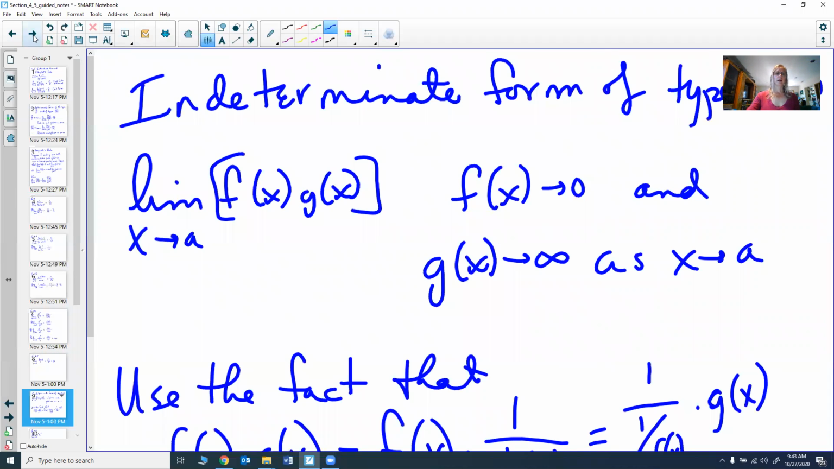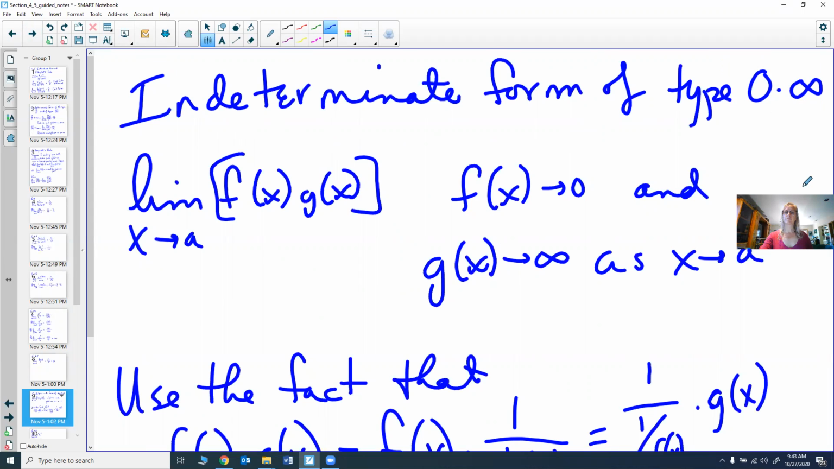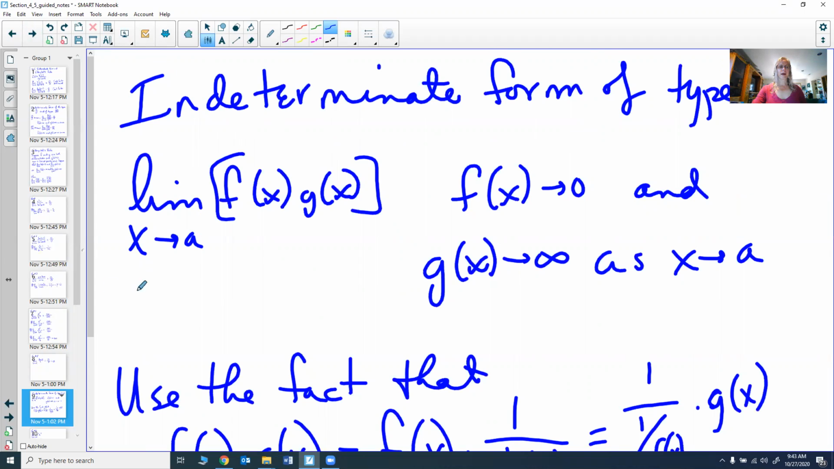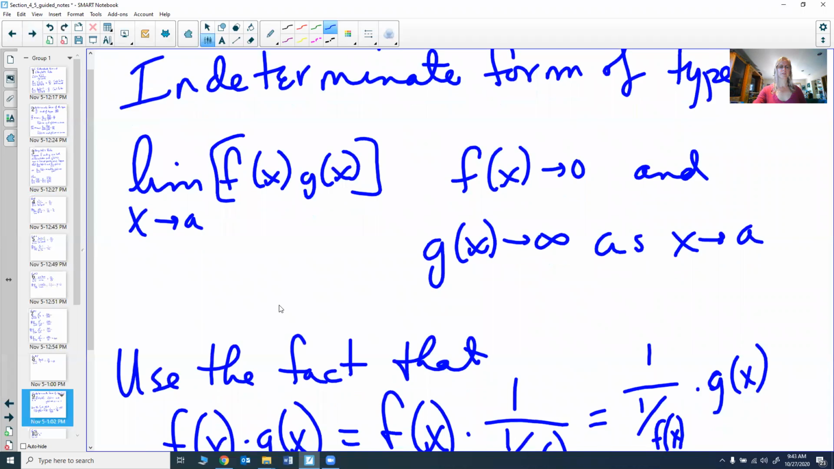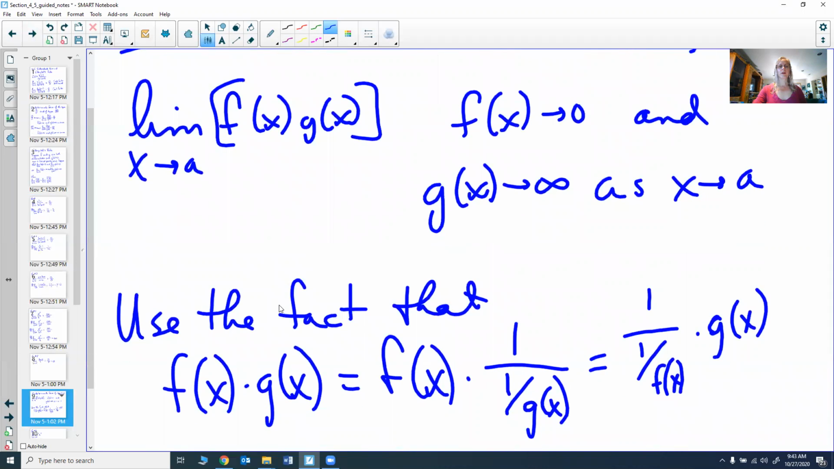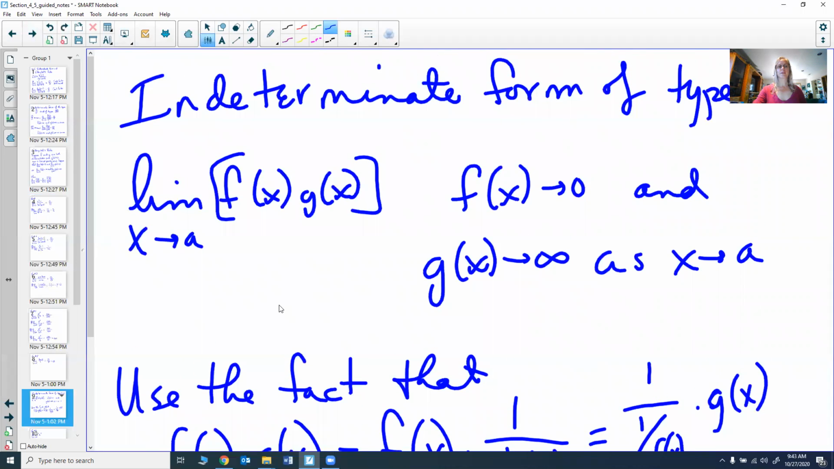Let's try another one. Let's actually look at another type of form. So we have other indeterminate forms. This one is of the type 0 times infinity. So when we have that, we have a limit as x goes to some number a of f of x times g of x. Either f of x goes to 0 and g of x goes to infinity as x goes to a, or the other way around. Doesn't matter which one goes to where, but one of them goes to 0 and one goes to infinity as x goes to a. To do this, we actually need to use L'Hopital's rule, and L'Hopital's rule needs 0 over 0 or infinity over infinity. So L'Hopital's rule needs to have a fraction.